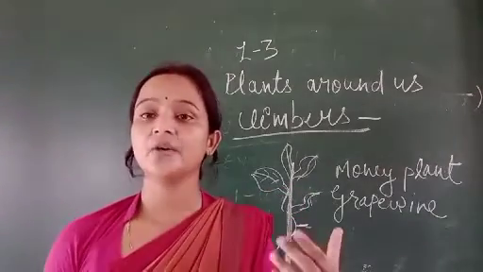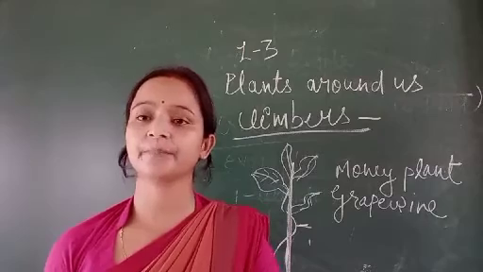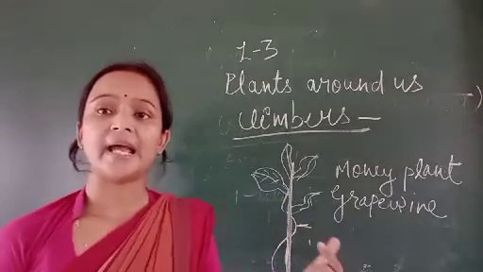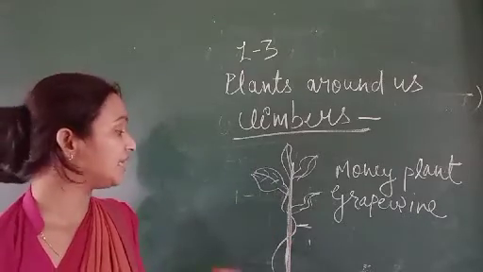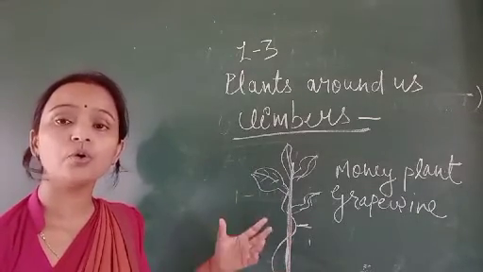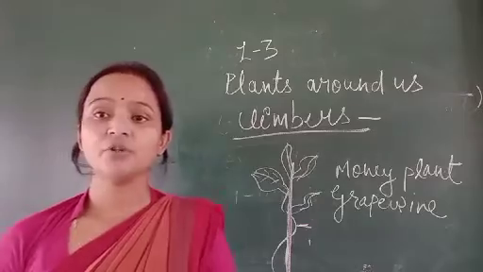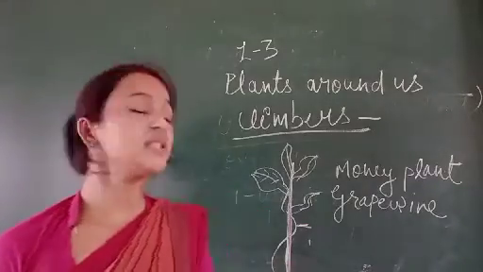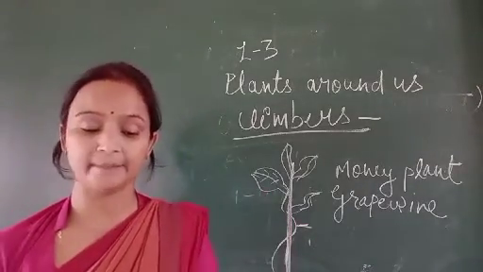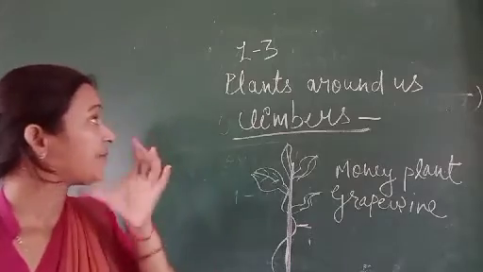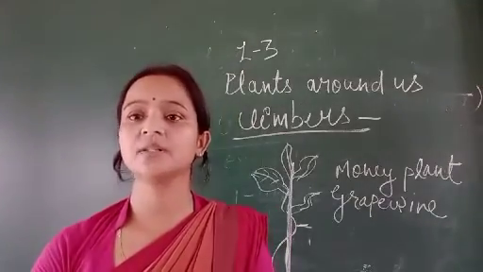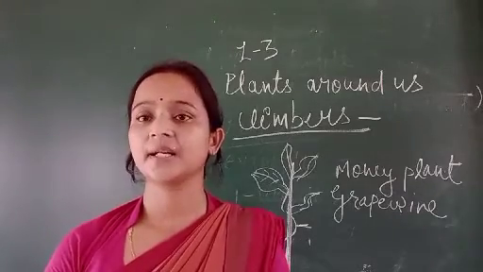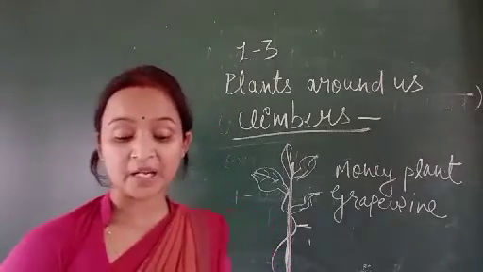Climbers are weak stemmed plants, and their stems are very weak. That's why they can't grow without any support. Means for growing, support is needed. So in this I discussed trees, shrubs, herbs, creepers and climbers.